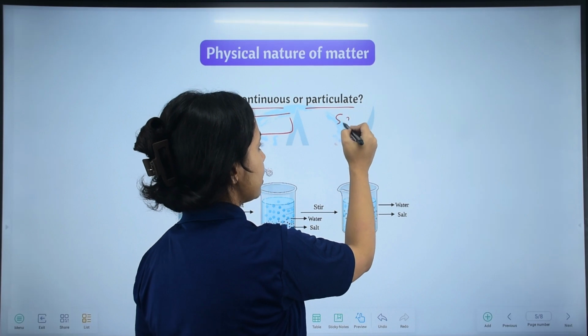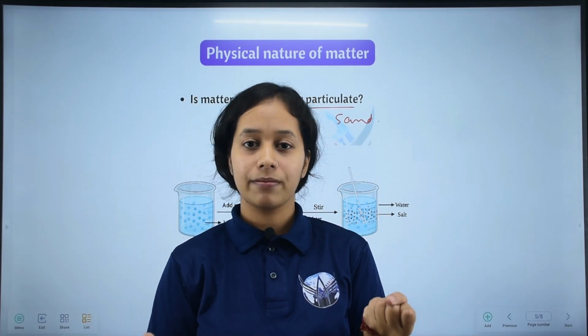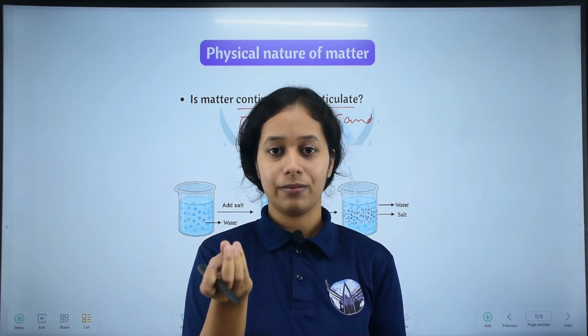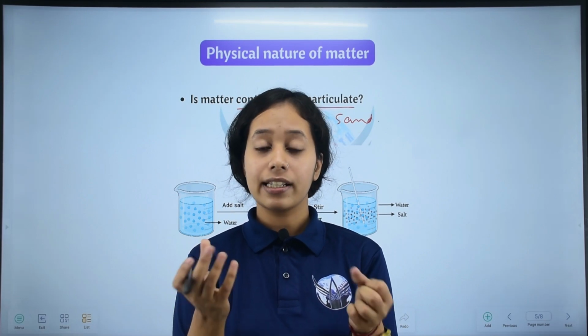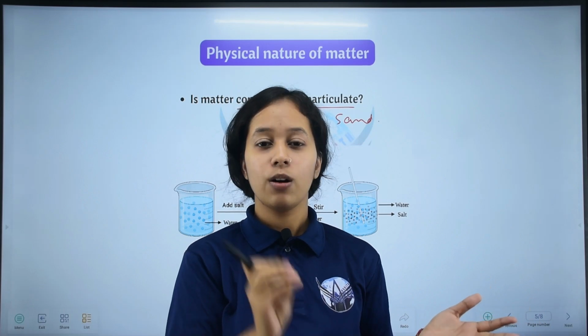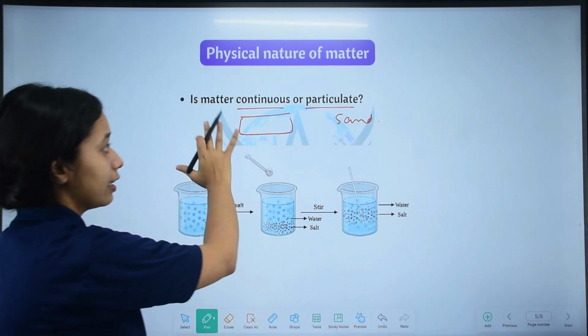Particulate, for example, is sand. If we take a handful of sand, there are particles of sand. Is it like a log of wood, or does it have small particles? Sand has particles.